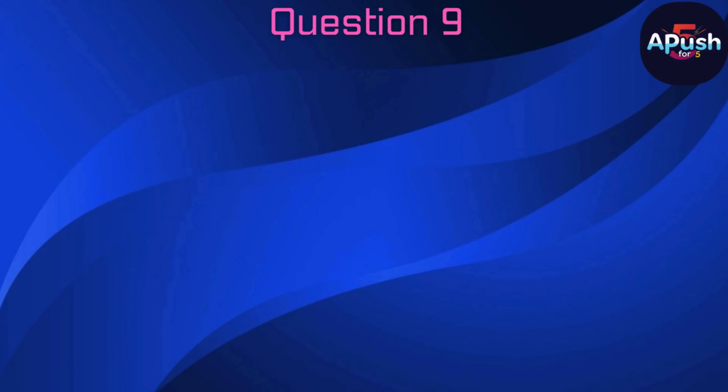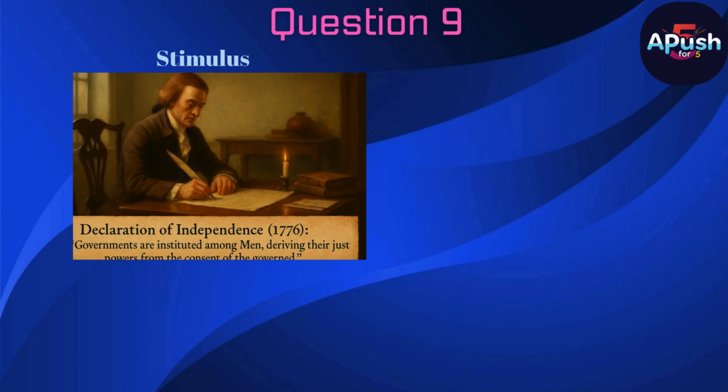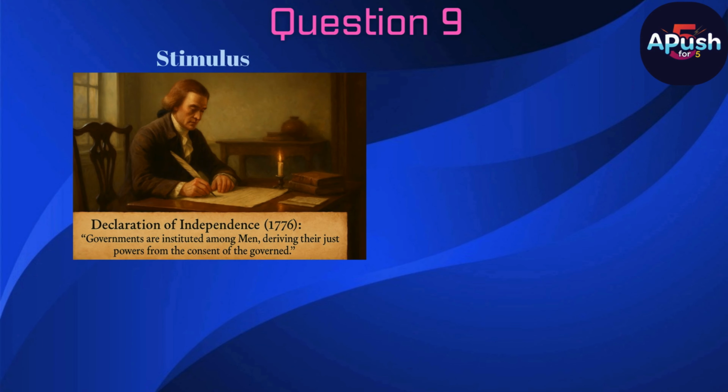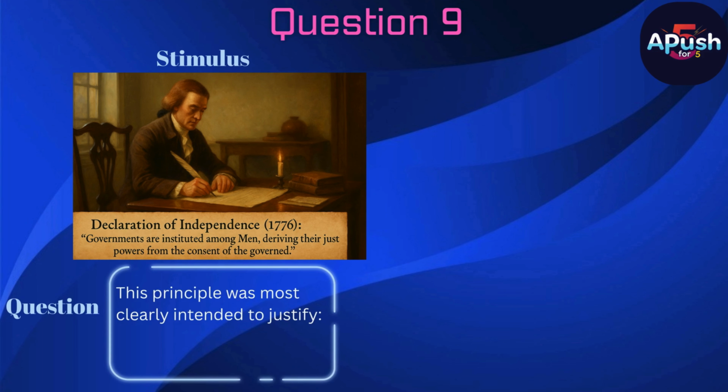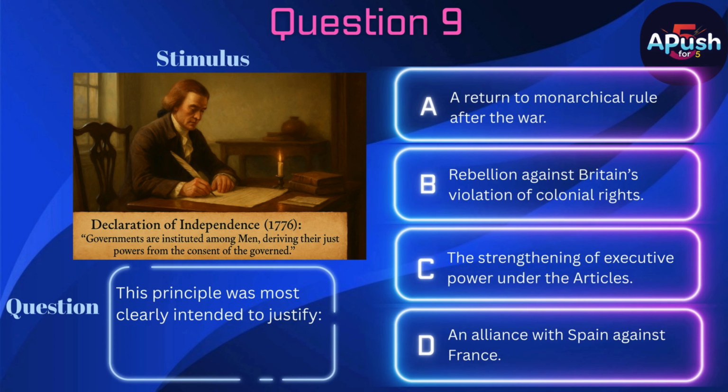Question 9. Stimulus. Declaration of Independence, 1776. Governments are instituted among men, deriving their just powers from the consent of the governed. Question. This principle was most clearly intended to justify A. A return to monarchical rule after the war. B. Rebellion against Britain's violation of colonial rights. C. The strengthening of executive power under the Articles. D. An alliance with Spain against France.